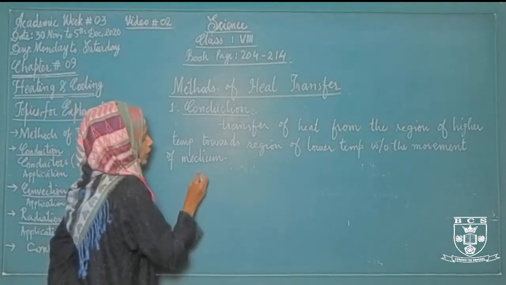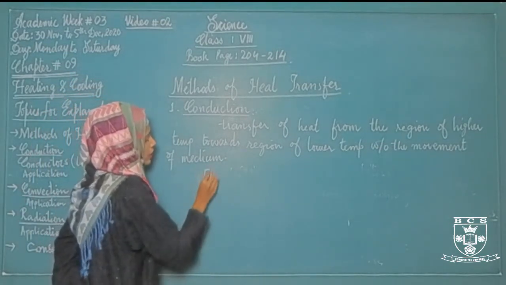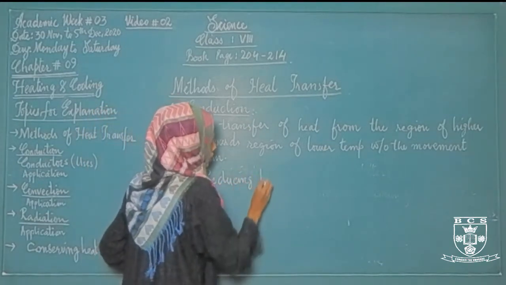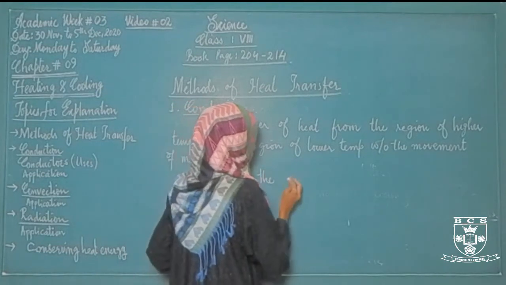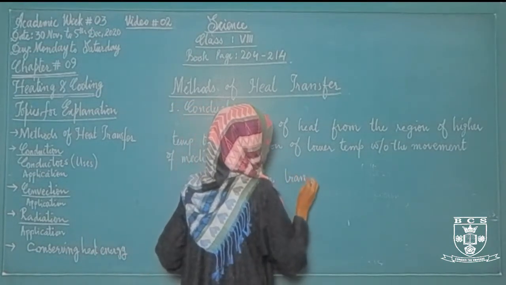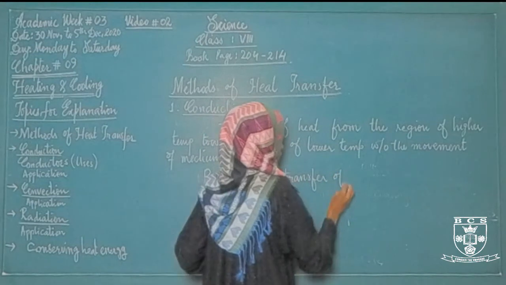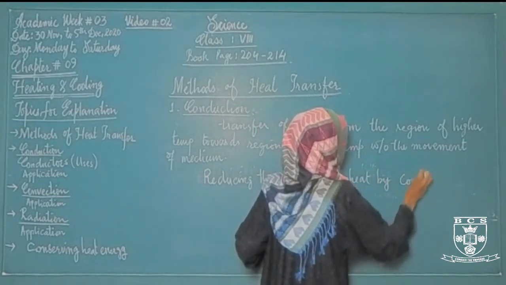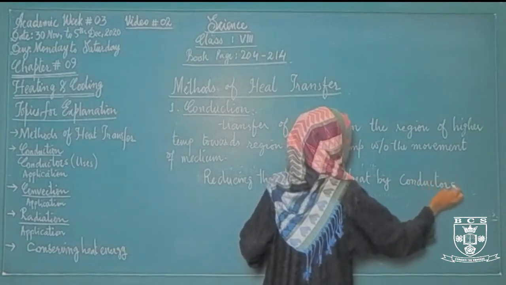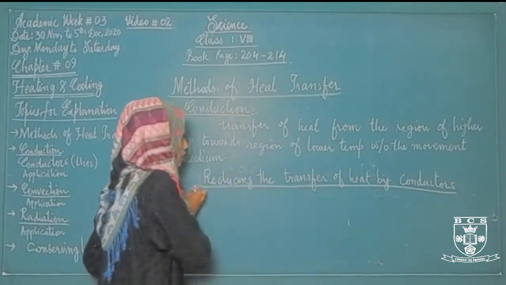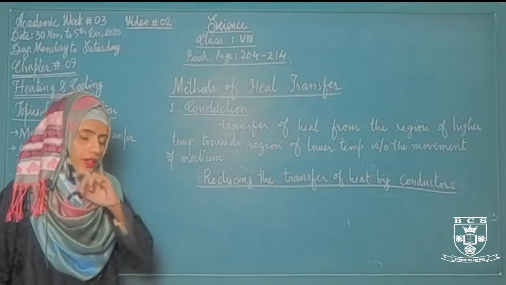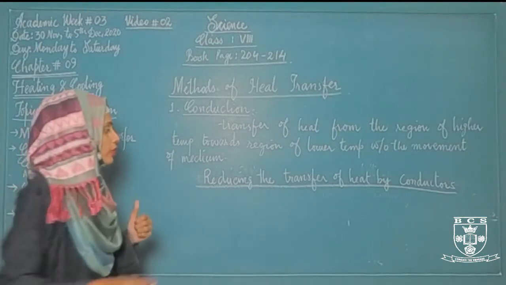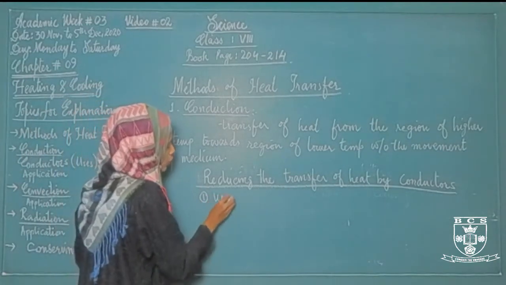All of you know that we have heat insulators, reducing the transfer of heat by conductors. How can we reduce the transfer of heat by using the conductors? All of you know that we have heat insulators. Heat insulators reduce the transfer of heat. So one way is the use of heat